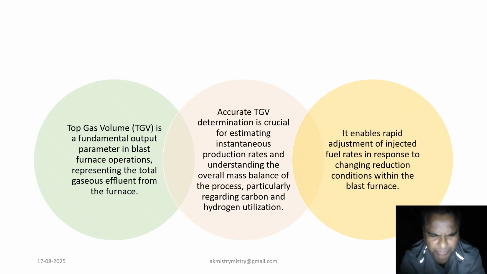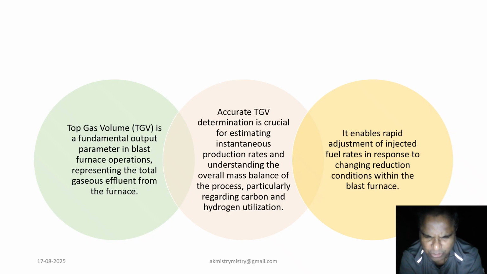Now, coming to our introduction slide, which is about top gas volume definitions and further description. We can say that top gas volume is a fundamental output parameter in blast furnace operation.